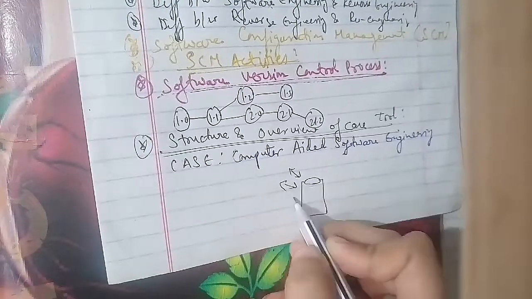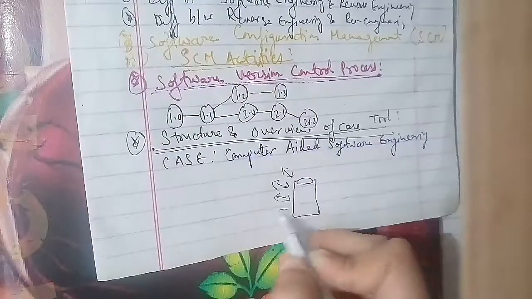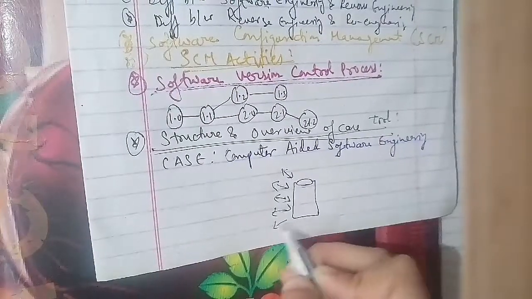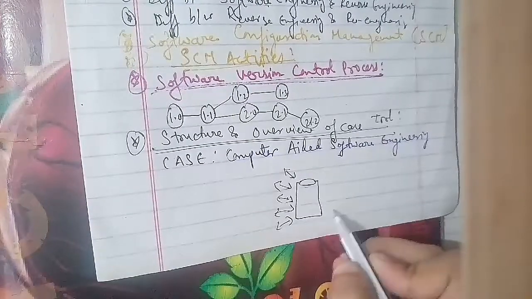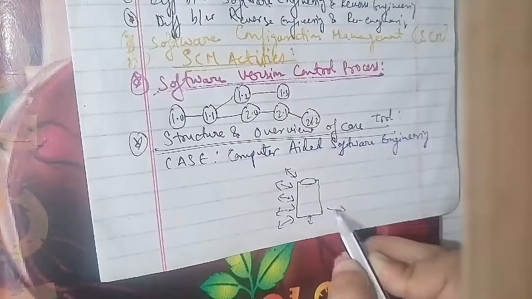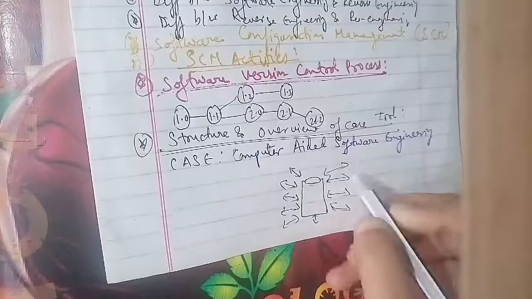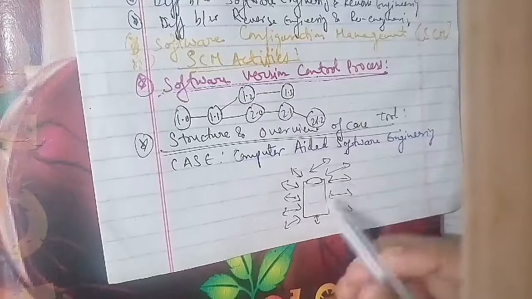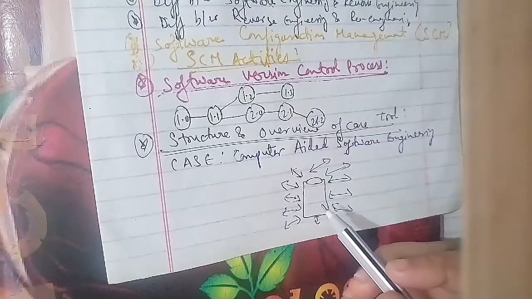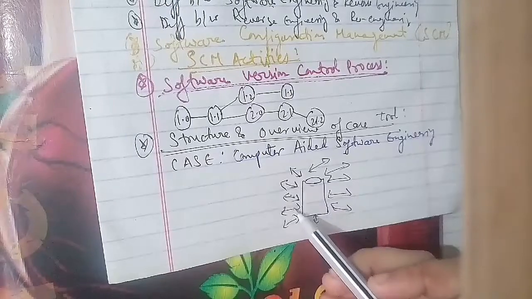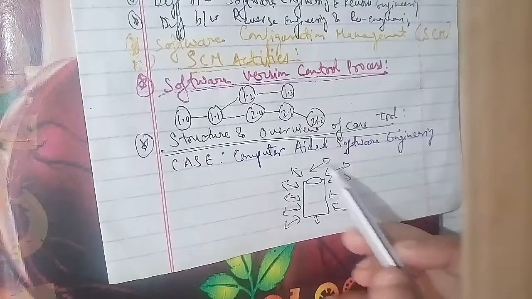In total we have 10 components, that is 1, 2, 3, 4, 5, 6, 7, 8, 9, 10. So let's go ahead and describe this.